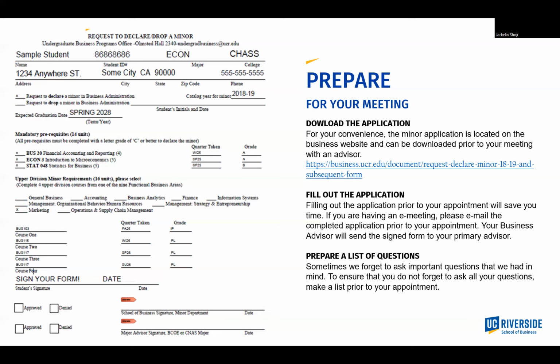Should you decide in a future quarter that you would no longer like to pursue the business minor, you simply need to download this form and fill out the top section, select Request to Drop a Minor, and sign under student signature. You will then email the form to your minor advisor for processing. Remember that you should always keep your primary advisor in the loop when making decisions about your degree at UCR. This concludes the presentation for anyone interested in declaring a minor.